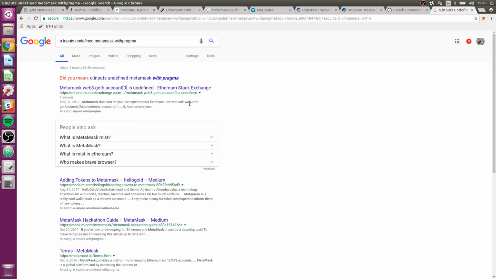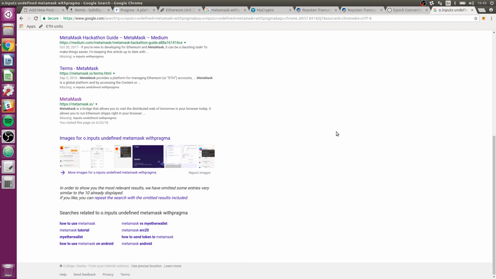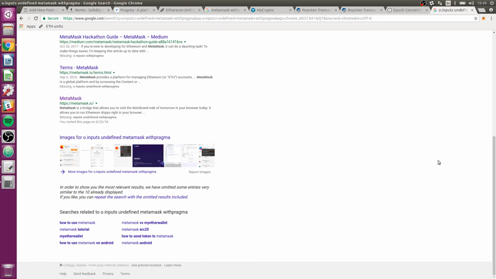You know, it could be that Pragma uses synchronous functions. I've run into that before. I use all asynchronous functions with my Web3 stuff, but if Pragma is using synchronous functions, maybe that's triggering it. It's not quite clear, but considering this is the first result, that might be it. Nothing else here is helpful.